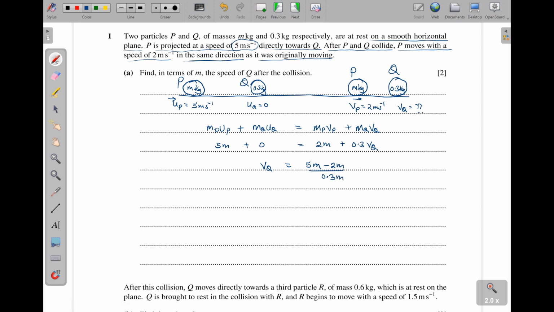No, out of 0.3. We don't have m on it. So 5m minus 2m is 3m. So it's 3m, then divide by 3 over 10. So this one will somersault. Automatically your answer is going to be 10m. So VQ is equal to 10m meters per second. And they said we give it in terms of m. So that is it.